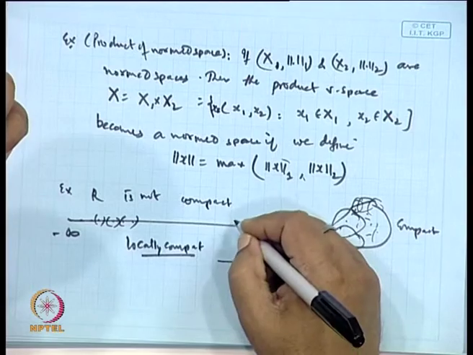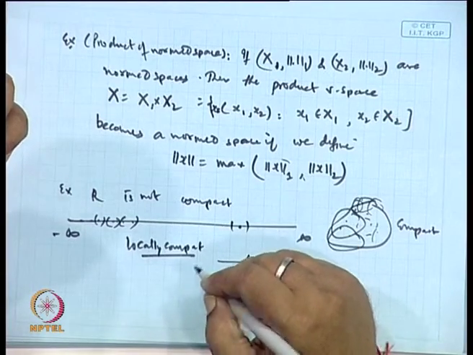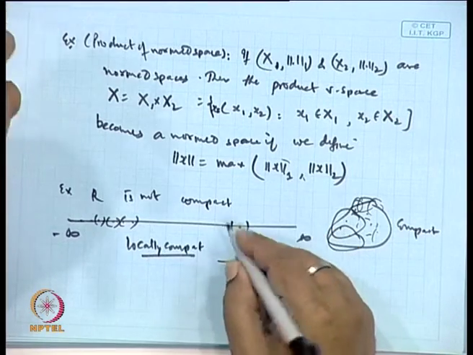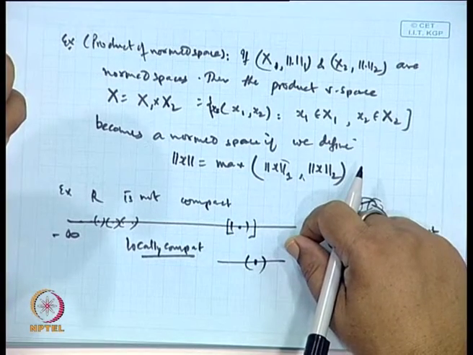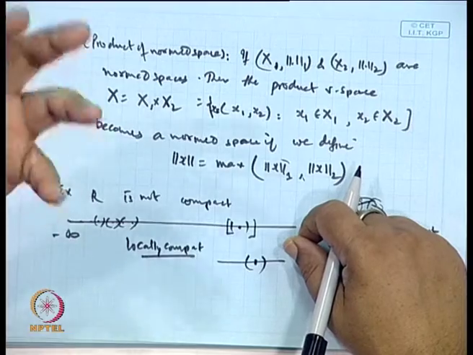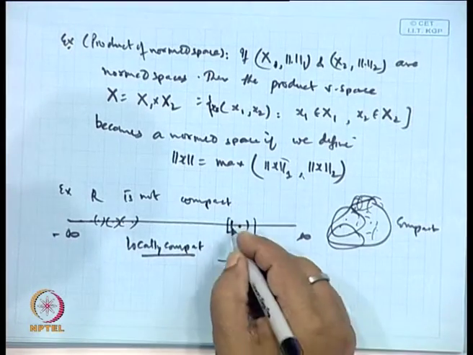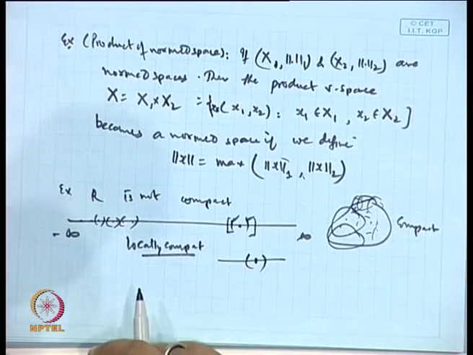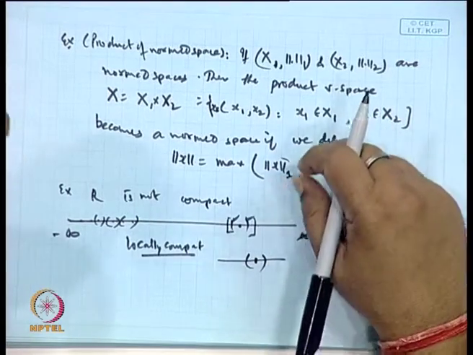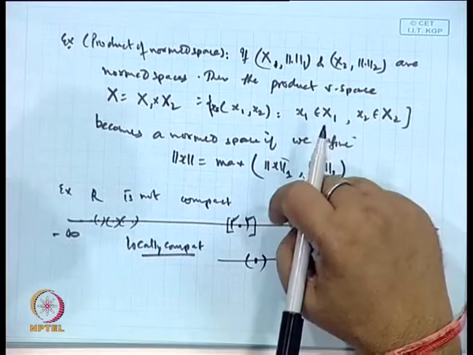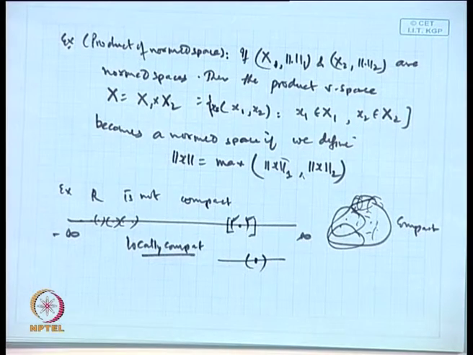Take any point, you can find a closed interval around it, which is compact. Why? Because it is closed and bounded, the boundary is fixed, these points are fixed, but in the case of the real line it is not at all fixed. So, that is why it is locally compact, not compact.